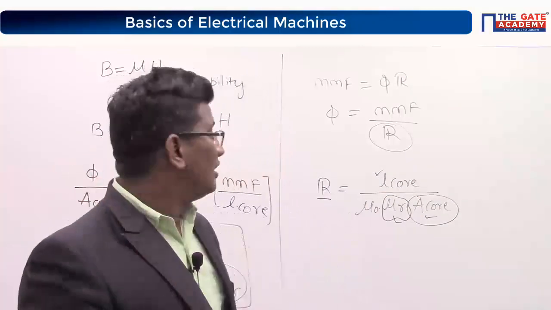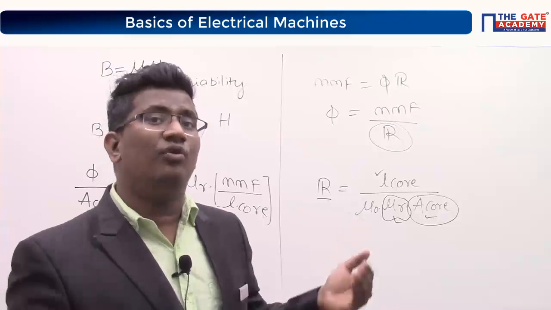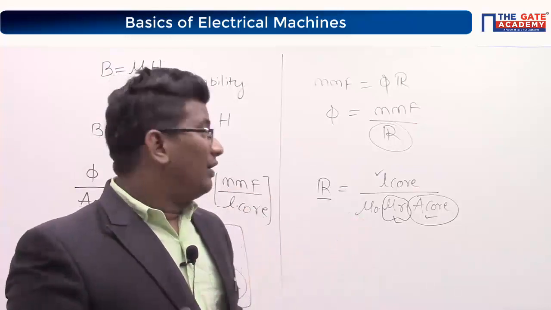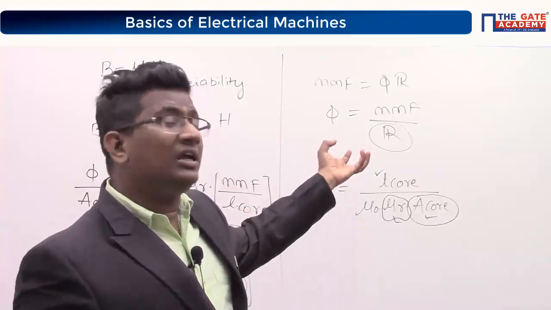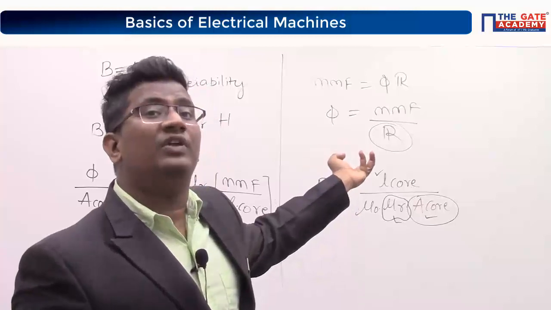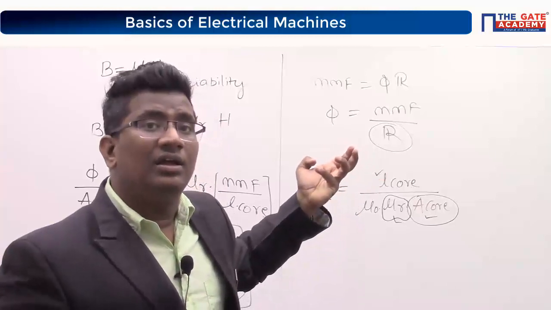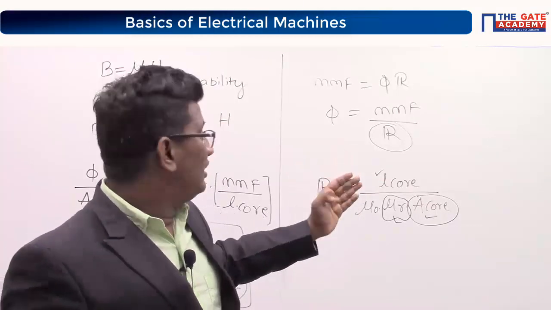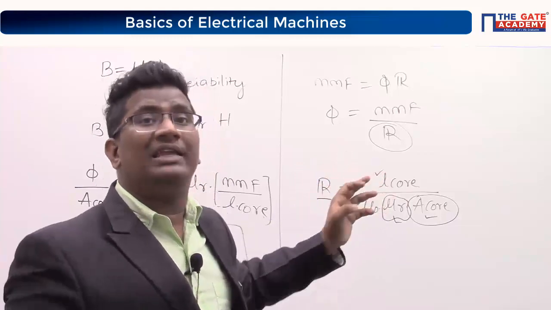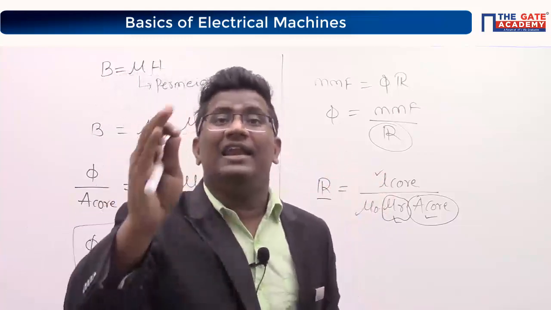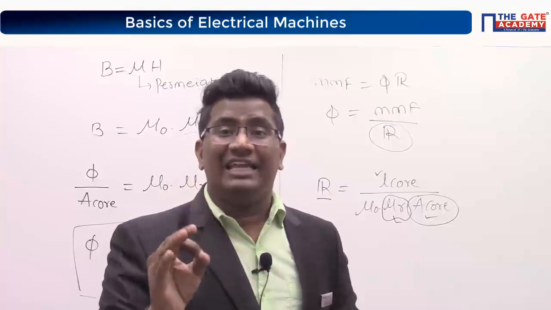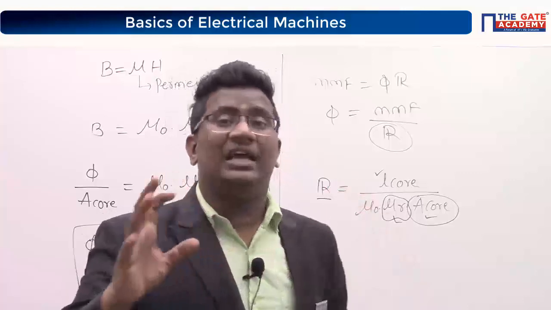Please follow carefully. Always we will prefer low reluctance to allow more flux. Area of the core we have to increase, or permeability of the core we have to increase? Permeability, relative permeability. Why are we not increasing the area of the core?